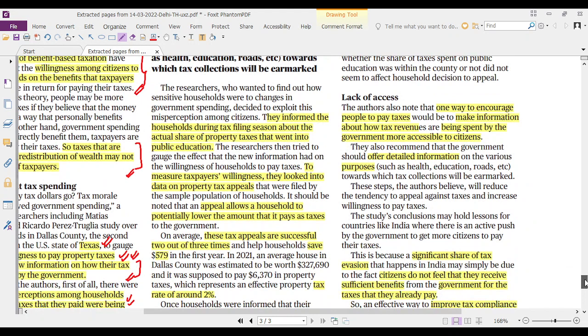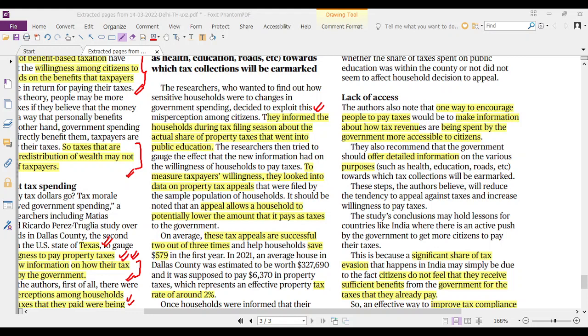Now, under this research, the researchers informed people that the majority of the property taxes go towards public education. And this was done at a time when people were filing for their tax return. They wanted to see the impact of it on the tax appeal. So what is a tax appeal?